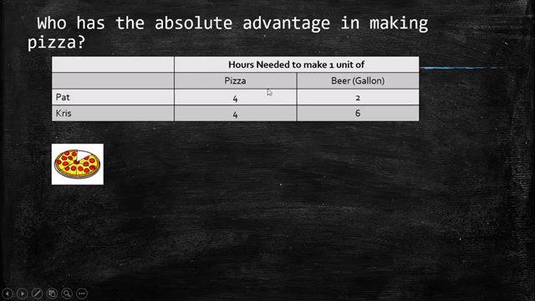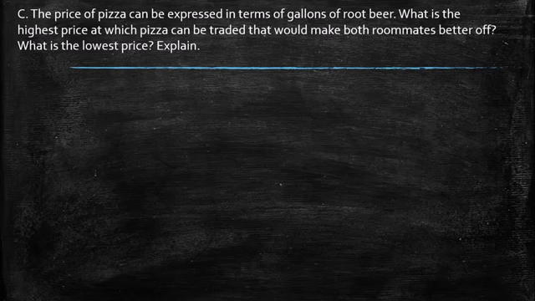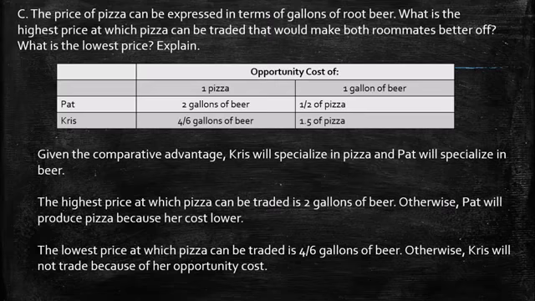The next point: the price of pizza can be expressed in terms of gallons of root beer. What is the highest price at which pizza can be traded that would make both roommates better off? What is the lowest price? Explain. So here we have the opportunity cost.